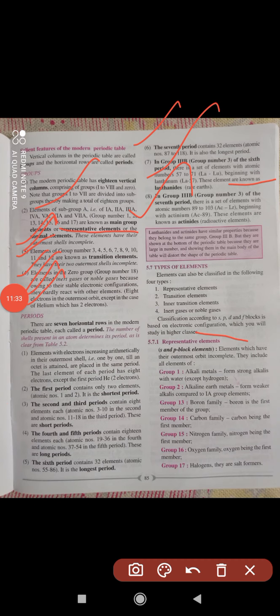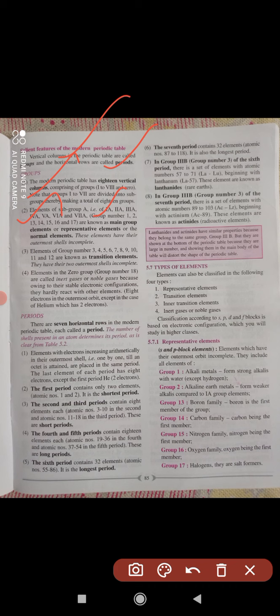Some salient features of the modern periodic table are given here. You can see a vertical column in the periodic table is called a group and horizontal rows are called periods, okay. Already you know the modern periodic table has 18 vertical columns. There is nothing to understand, very easy, okay. Elements of subgroup A, 1A, 2A, 3A, 4A, are named as groups 1, 2, 13, 14, 16, known as main group elements or representative elements or normal elements, okay. So just remember this thing.